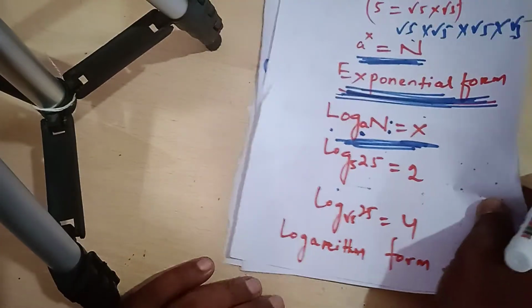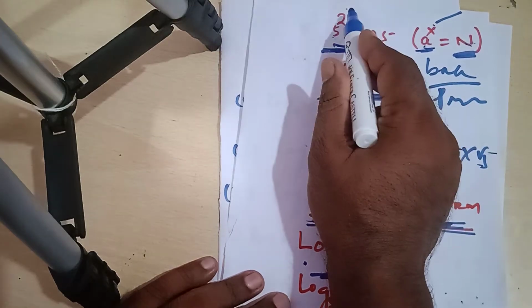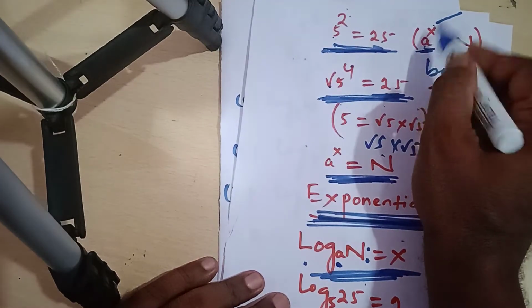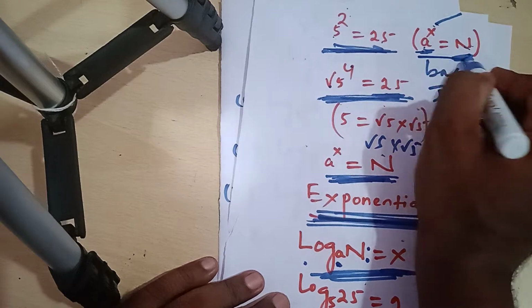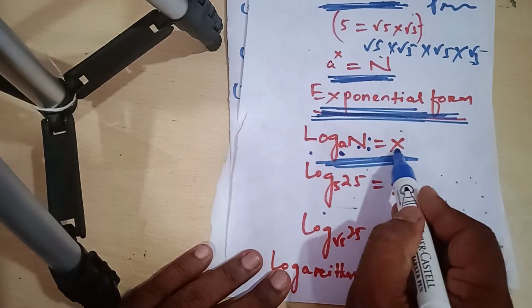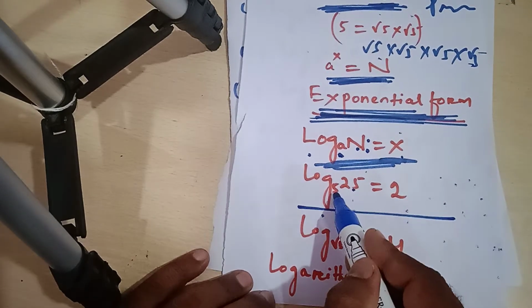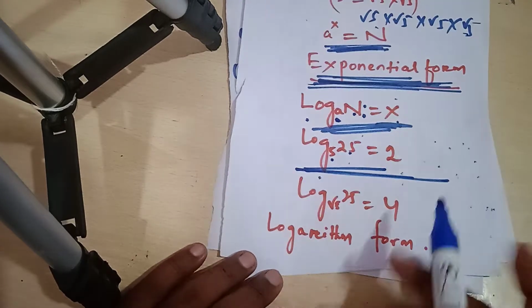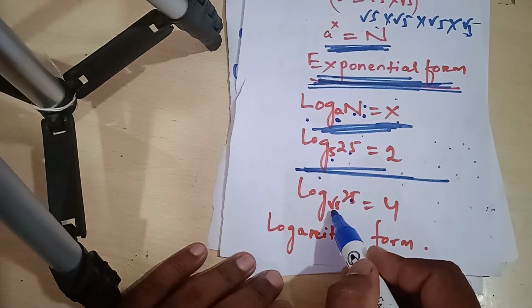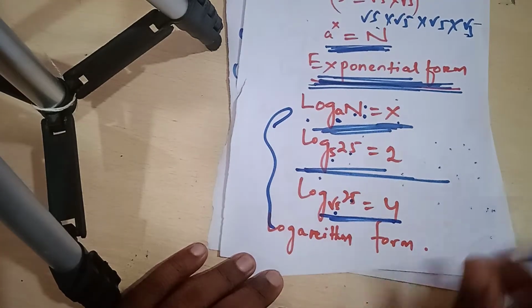Here, my students, please concentrate. Here 5 to the power 2 is equal to 25, a to the power x is equal to n. This is exponential form. So here log 25 to the base 5 is equal to 2. And log 25 to the base root 5 is equal to 4. This is your logarithmic form.